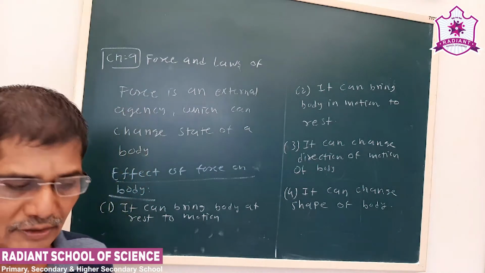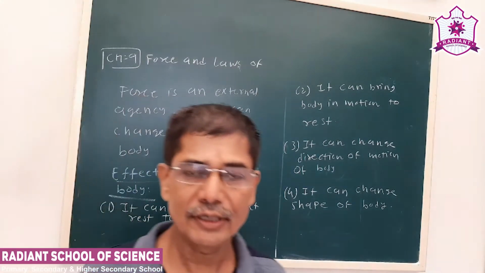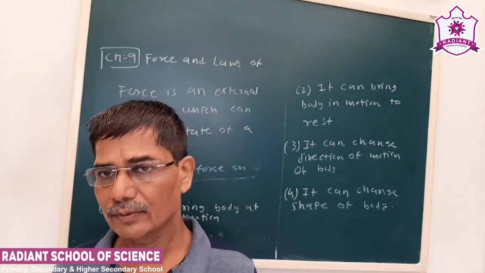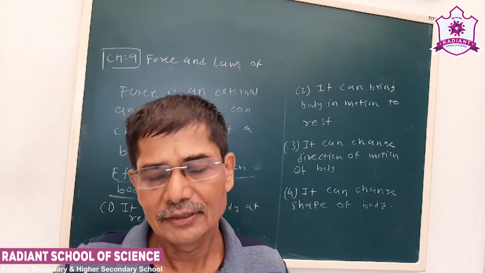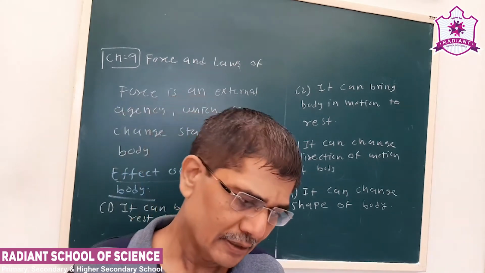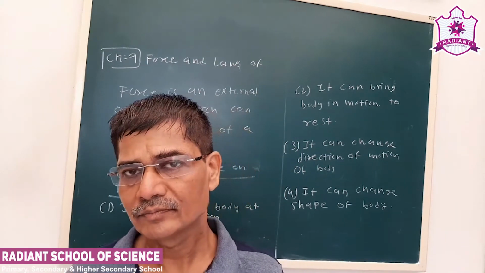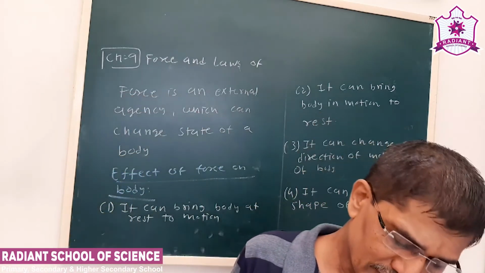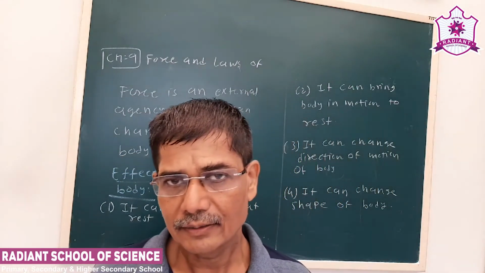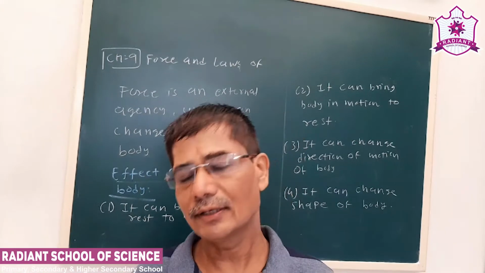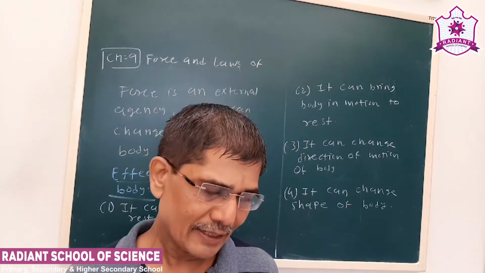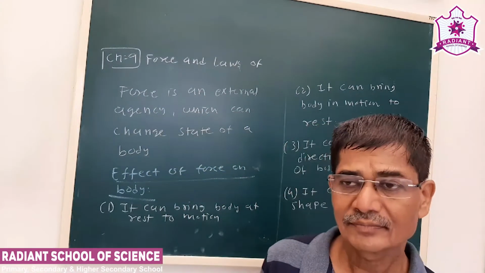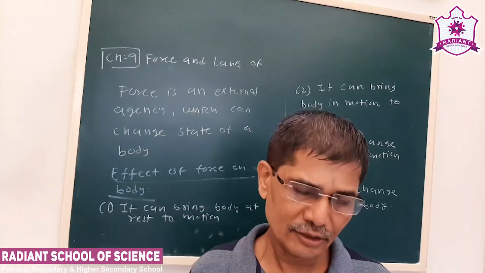Now, first we talked about inertia. That is a property of a body due to which it opposes the change. It's called inertia. See another definition. The property of a body due to which it maintains its state either at rest or in motion is called inertia. Galileo was the first one who coined the word inertia.